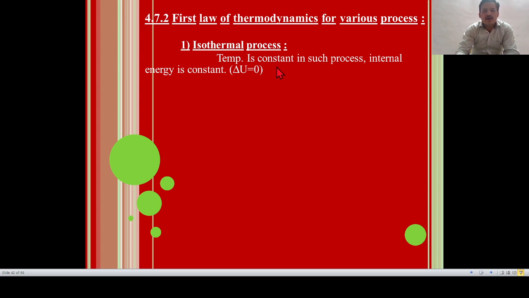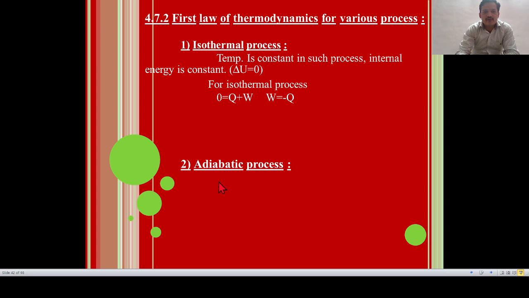So what is the formula of the first law of thermodynamics? That is delta U is equal to Q plus W. For the isothermal process, the value of delta U is equal to 0. We put this 0 into the first law of thermodynamics, delta U is equal to Q plus W. So W is equal to minus Q. That is the first process, the isothermal process.